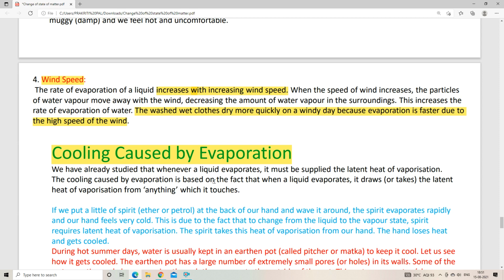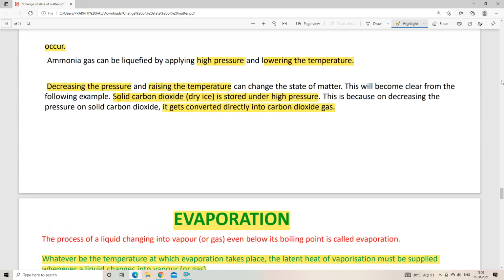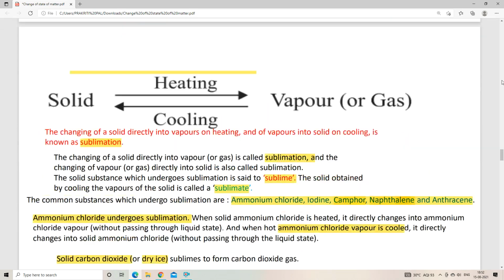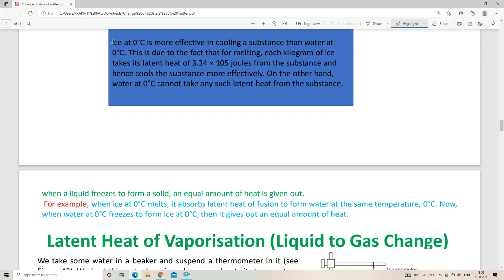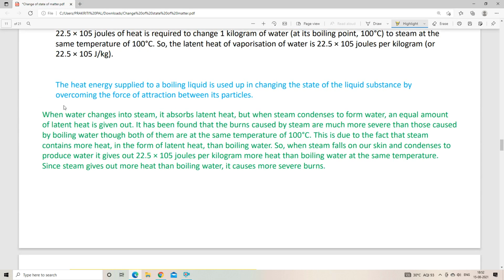We also came to know about two examples in our last class. What were they? One was that 0 degree centigrade ice is more effective in cooling a substance than water at 0 degree centigrade. And another one was that when water changes into steam, it absorbs latent heat.